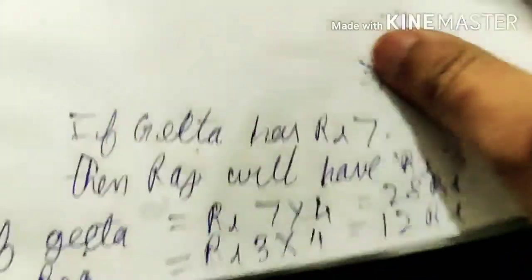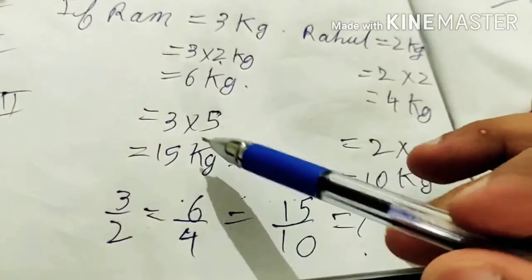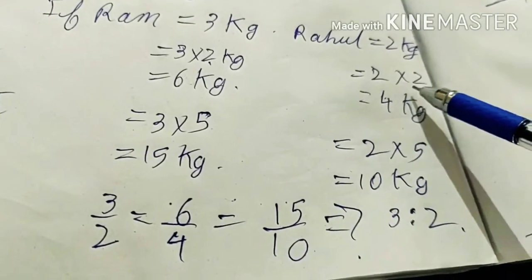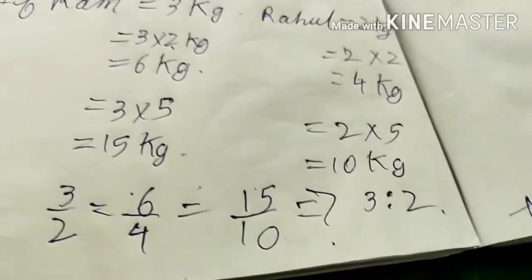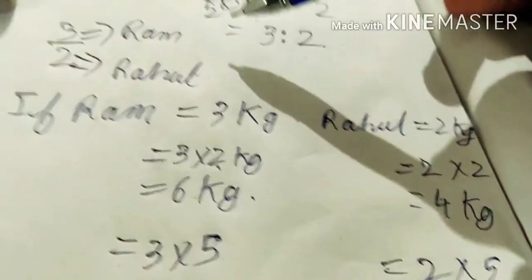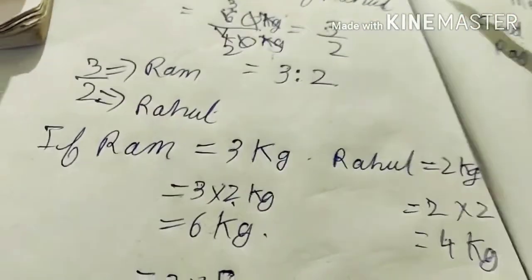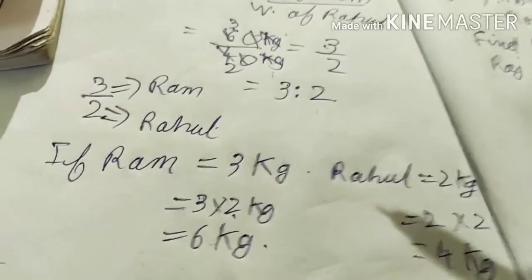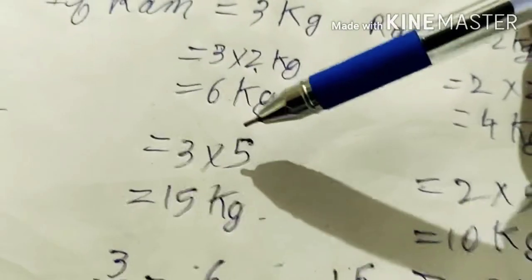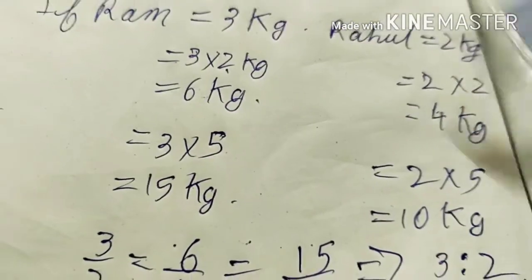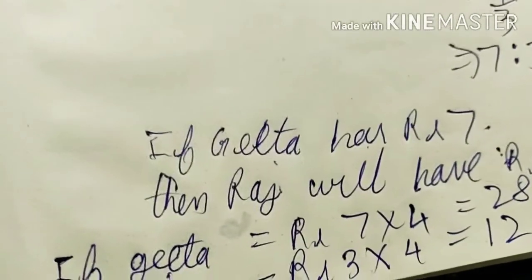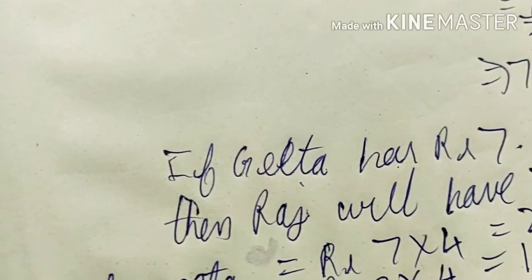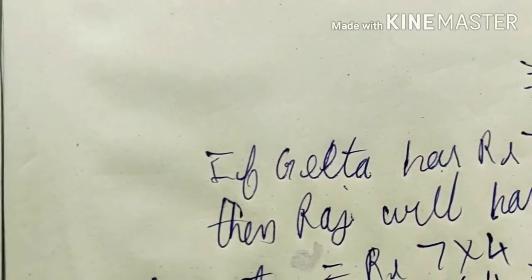As told before, when you multiply with the same number, Ram and Rahul had the weights in the same ratio. Whatever multiple we take here, the same multiple will be taken for Rahul too. In the same way, whatever multiple we take with Geeta, we take the same multiple with Raj.